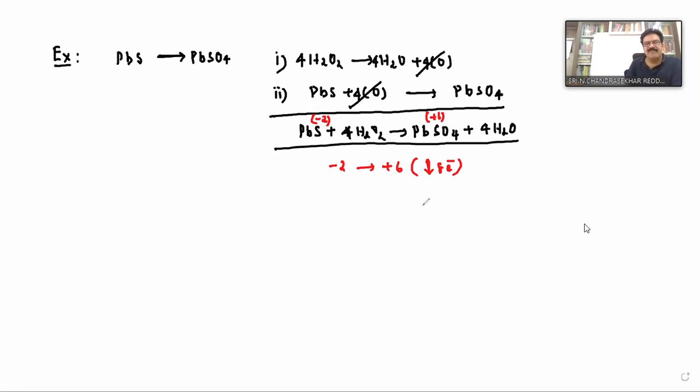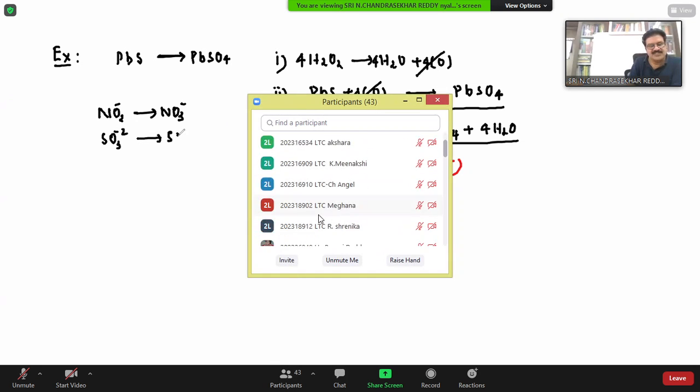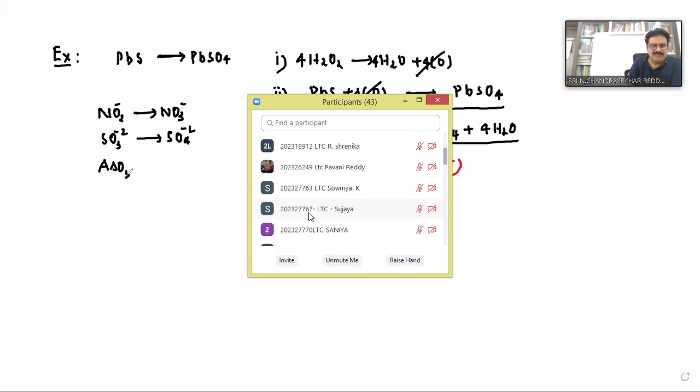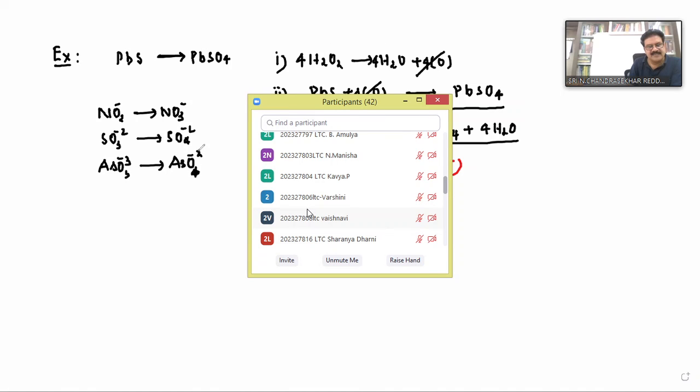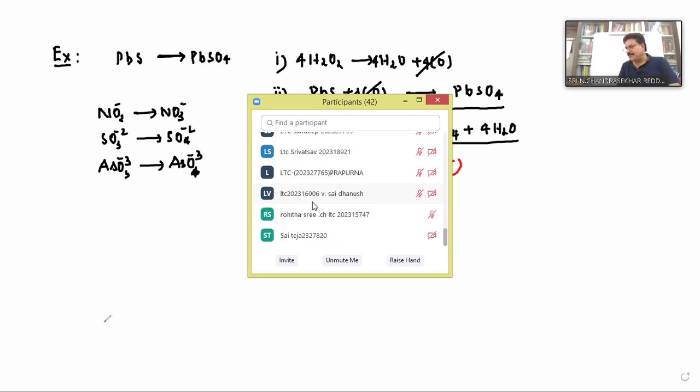Clear? Like this, many examples are there. What are the examples? Nitrites to nitrates, NO2 minus to NO3 minus. Next, sulfides to sulfates. Next, arsenites, AsO3 minus 3, to arsenates, AsO4 minus 3. So: nitrites to nitrates, sulfides to sulfates, arsenites to arsenates.